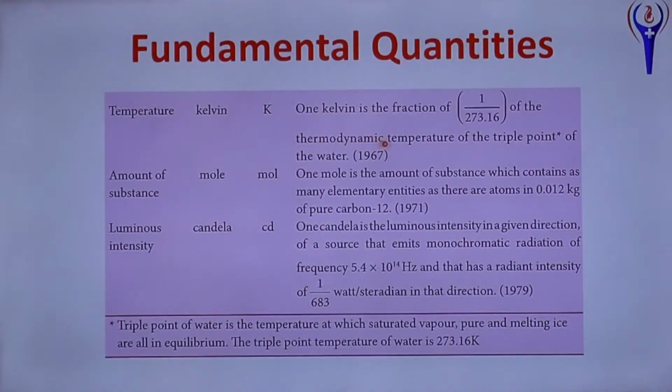And Kelvin: 1 Kelvin is a fraction of 1 by 273.16 of the triple point of water. What is the triple point? Triple point is a point or constant temperature at which all the 3 states can exist. At this temperature and pressure, water exists in liquid state as well as solid state as well as